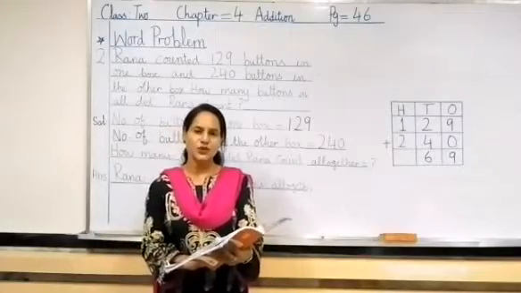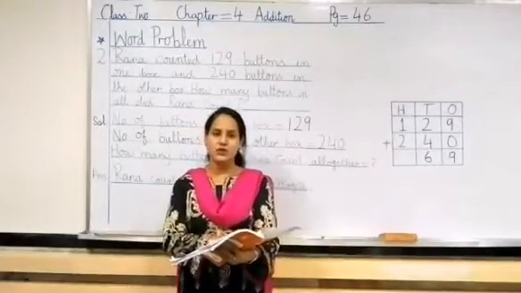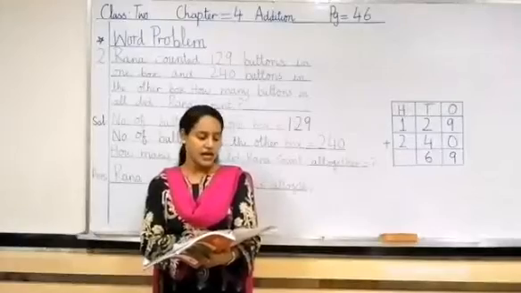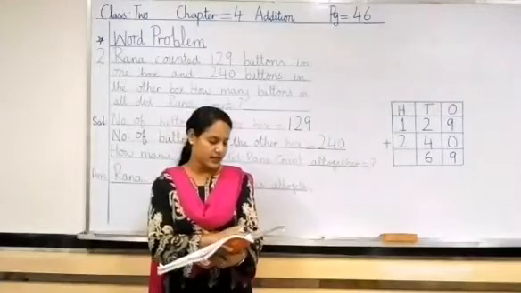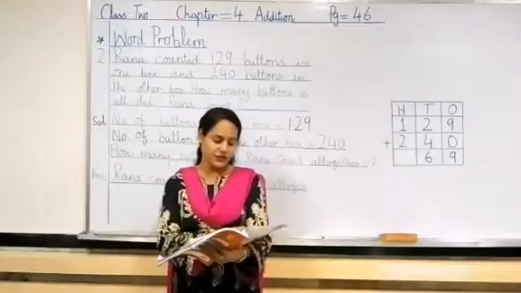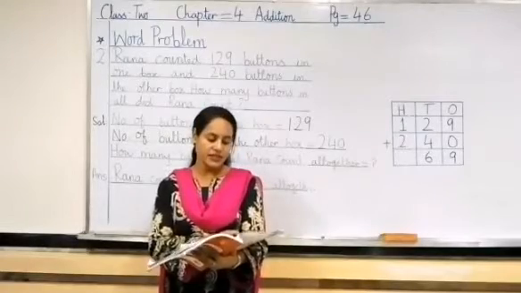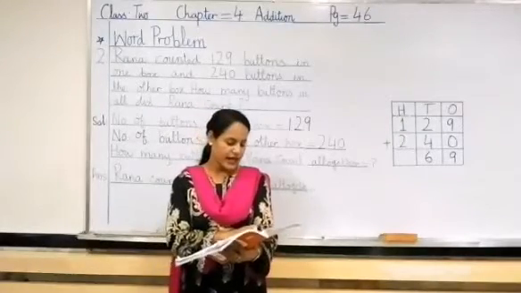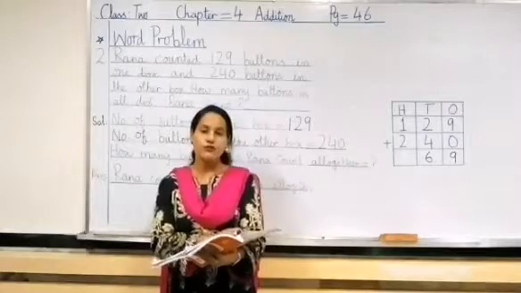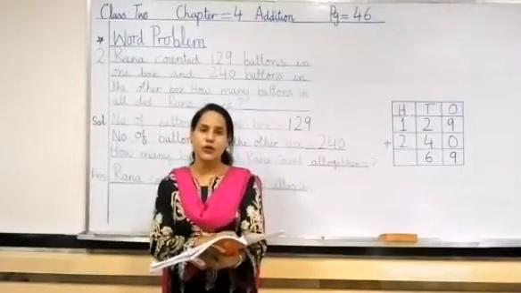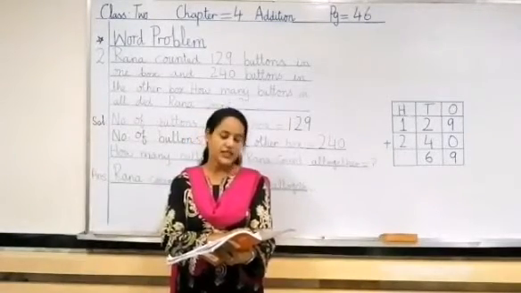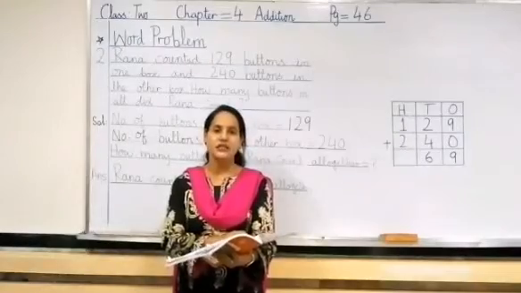Now we will do question number 2. Let's read question number 2 from the book, page 46. Rana counted 129 buttons in one box and 240 buttons in the other box. How many buttons in all did Rana count?